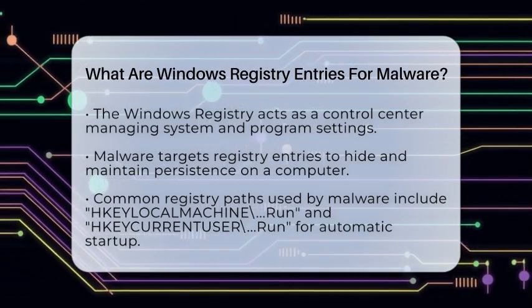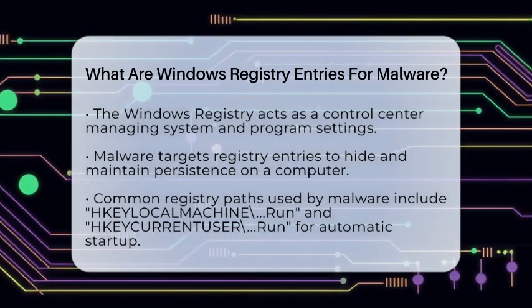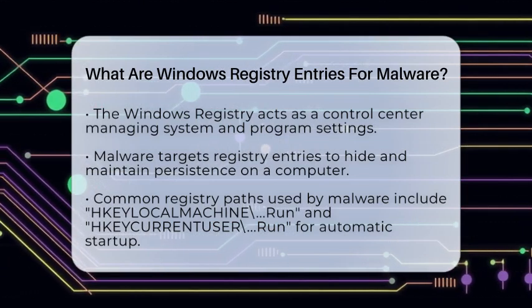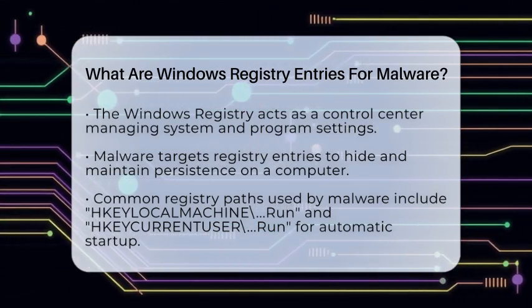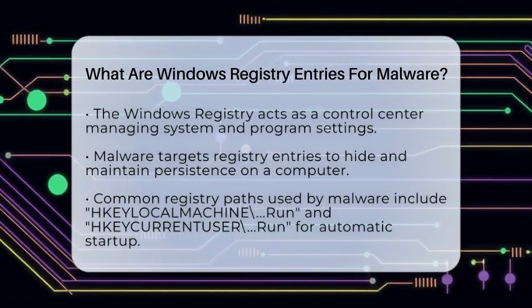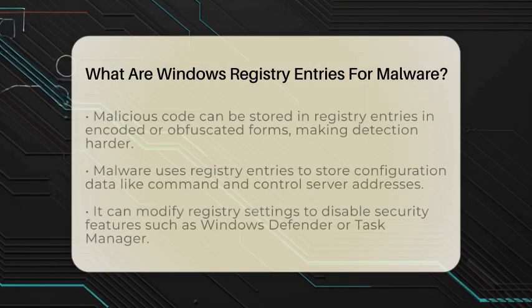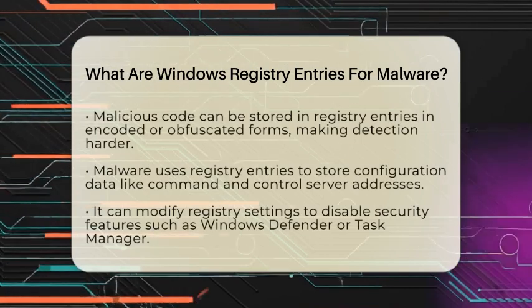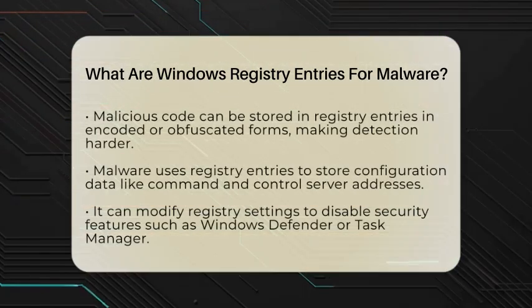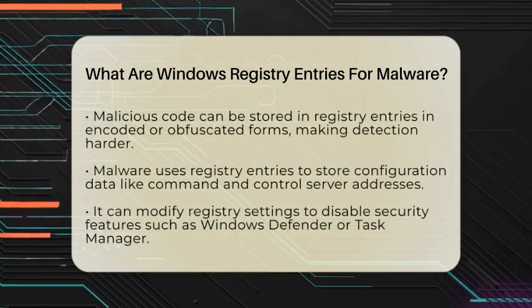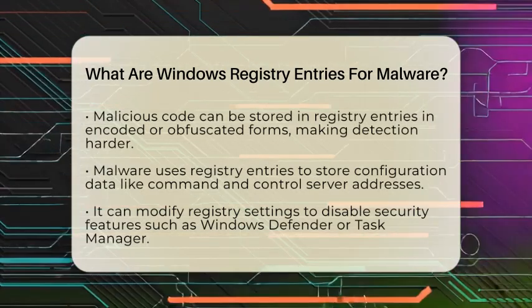These parts include the registry paths HKEY_LOCAL_MACHINE\Software\Microsoft\Windows\CurrentVersion\Run and HKEY_CURRENT_USER\Software\Microsoft\Windows\CurrentVersion\Run. By placing malicious code here, malware ensures it starts every time you turn on your computer or log in.